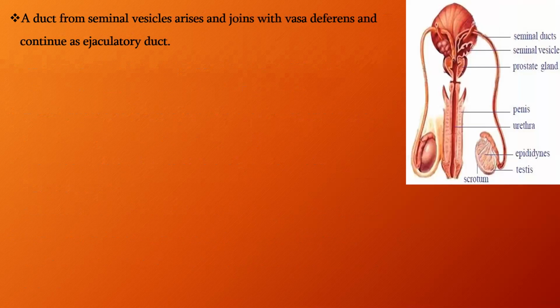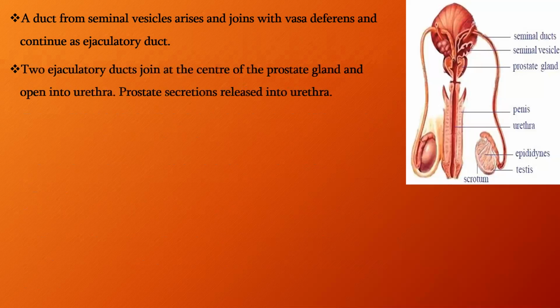A duct from each seminal vesicle arises and joins with the vas deferens, and this duct continues as the ejaculatory duct in the male reproductive system. The two ejaculatory ducts join at the center of the prostate gland.